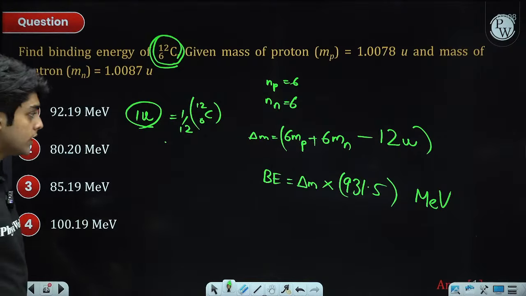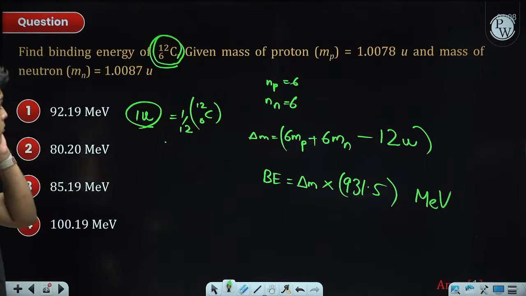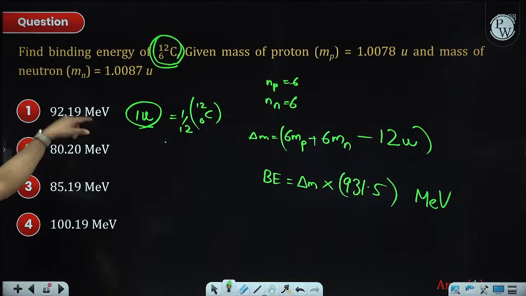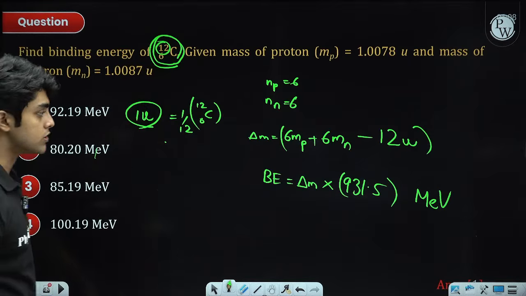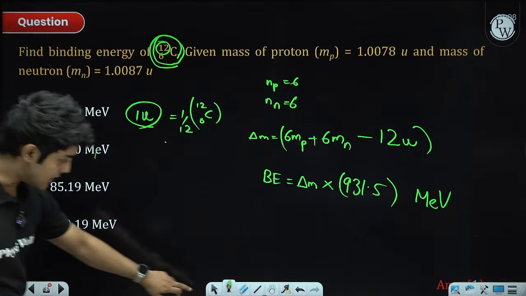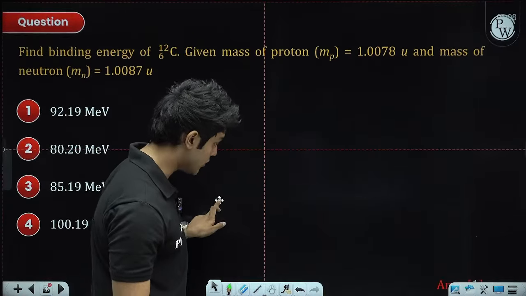That is binding energy. Sometimes they can also ask binding energy per nucleon, so you divide by the number of nucleons, which is 12. So this answer will be the first option.